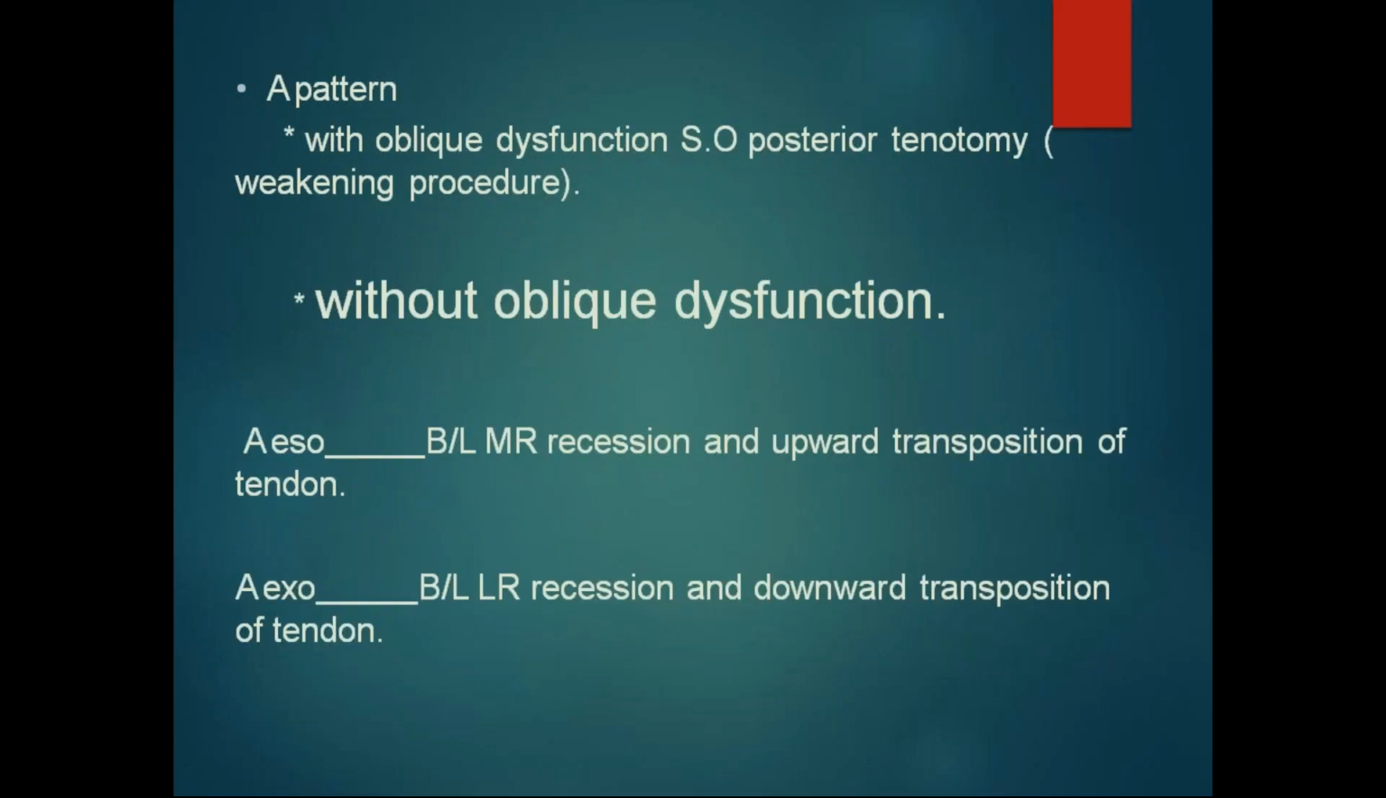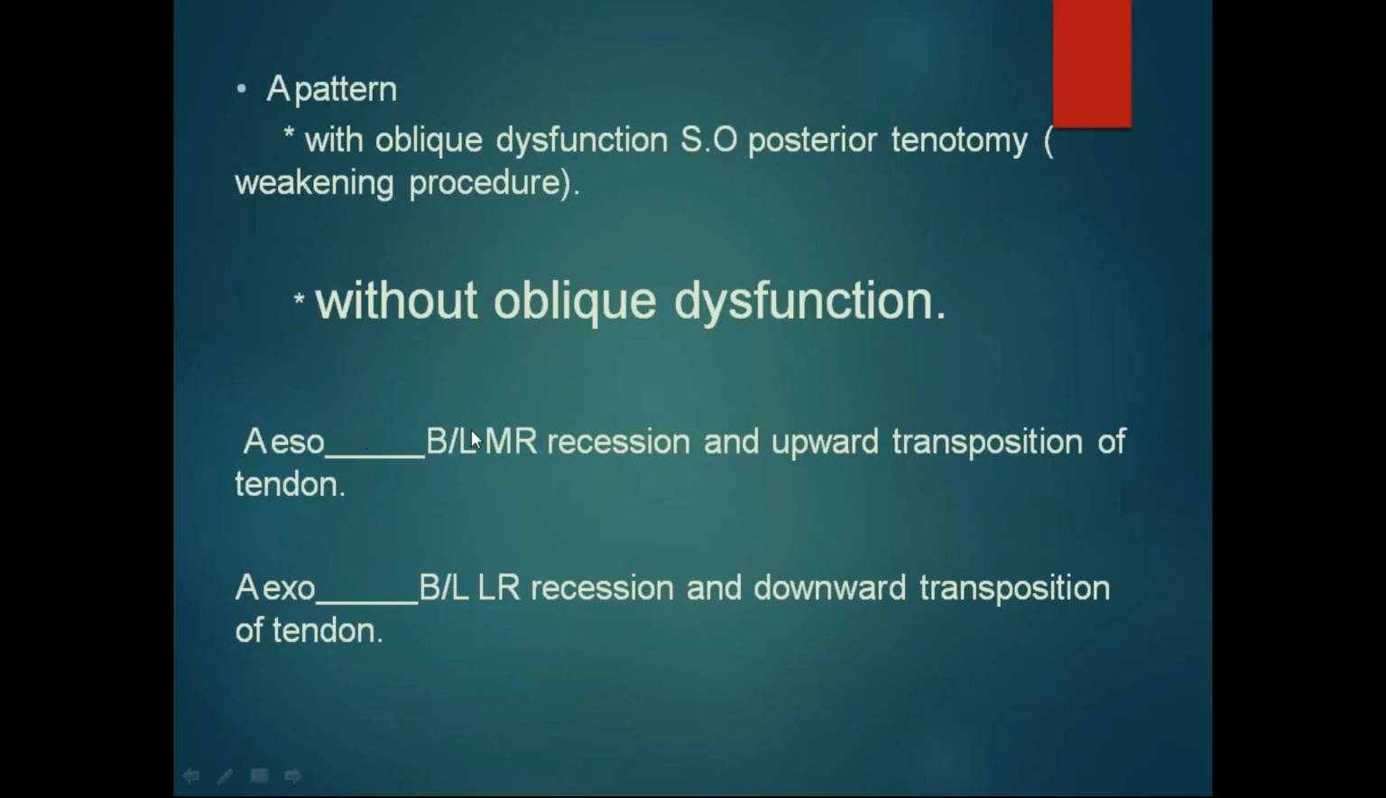For A pattern with oblique dysfunction, superior oblique posterior tenotomy should be done. Without oblique dysfunction, for A pattern esotropia, bilateral medial rectus recession and upward transposition of the tendons. For A pattern exotropia, bilateral lateral rectus recession and downward transposition of the tendon. This is the surgical treatment for A pattern esotropia and exotropia.